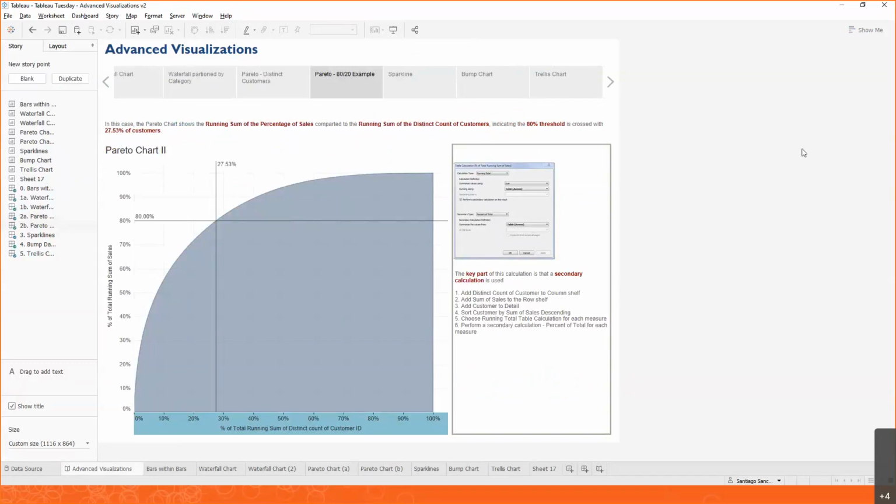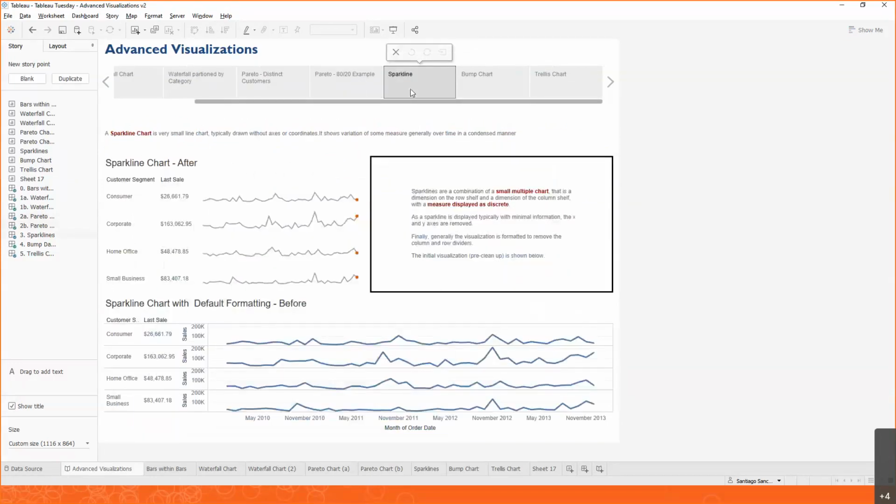Now, the next type of chart that we're going to look at today is the sparklines, and this is one of my favorites because sparklines are super helpful in visualizing KPIs. Normally, you have a KPI, so you have a big number that you're tracking towards. But what's helpful about that KPI is how you are trending.